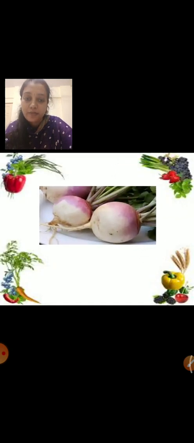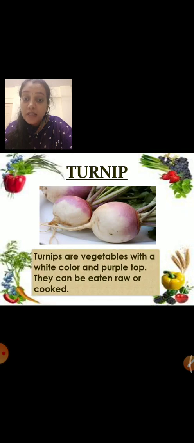Our next vegetable is turnip. Turnips are vegetables with a white color and purple top. They can be eaten raw or cooked. When you go to the market to buy vegetables with your mummy or daddy or grandmother, anyone, next time if you see this vegetable, you should tell, I know this vegetable is called turnip. Okay?